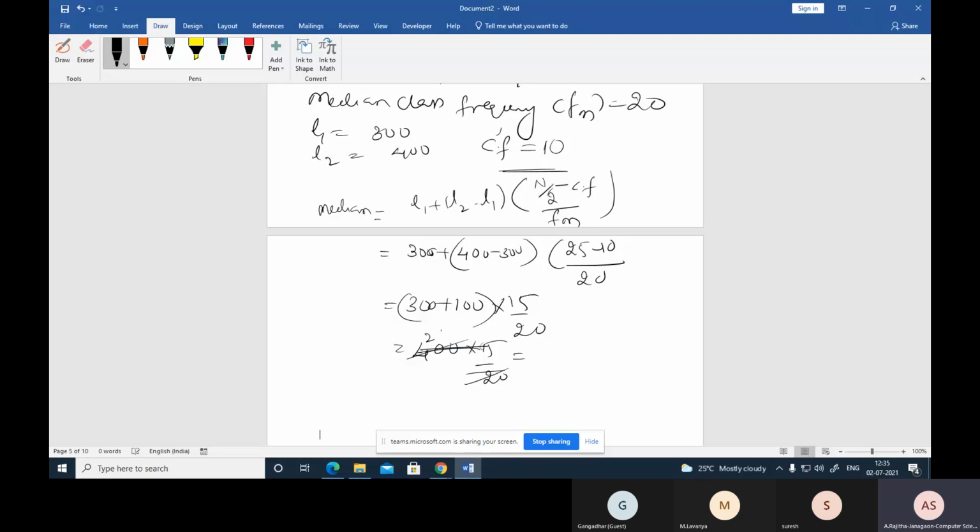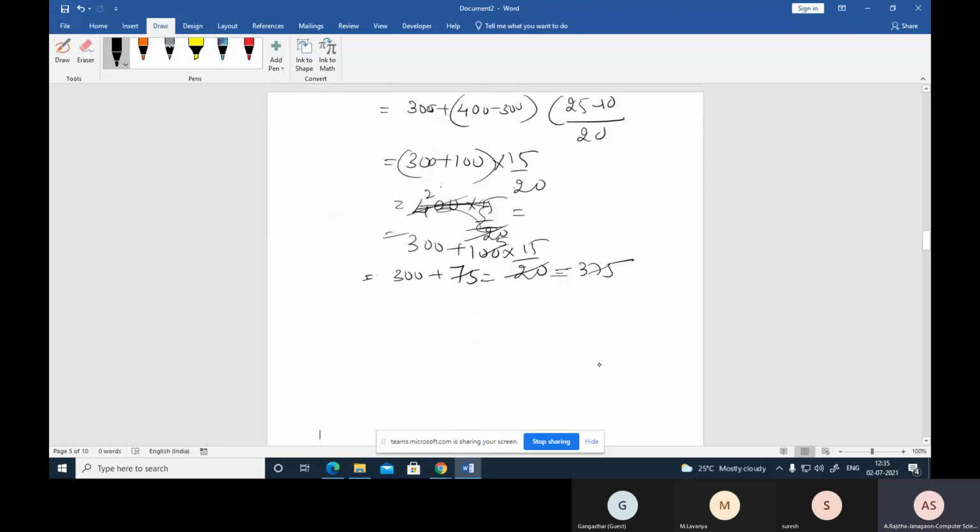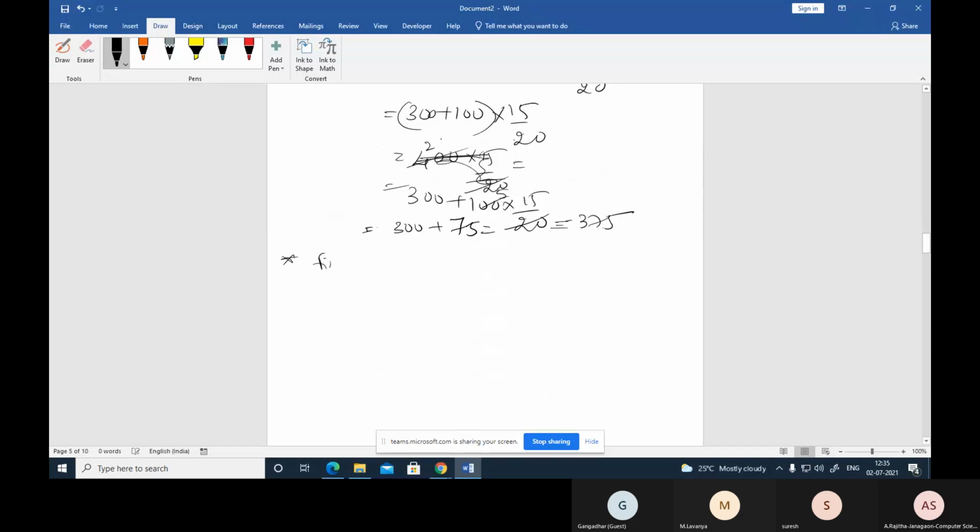So we are following BODMAS here. 300 plus 100 into 15 by 20, so this is 300 plus 75. Now the value is 375. That means the median for the above data is 375. Okay, so find the median. Suppose some questions are like this. Another question, find the median.